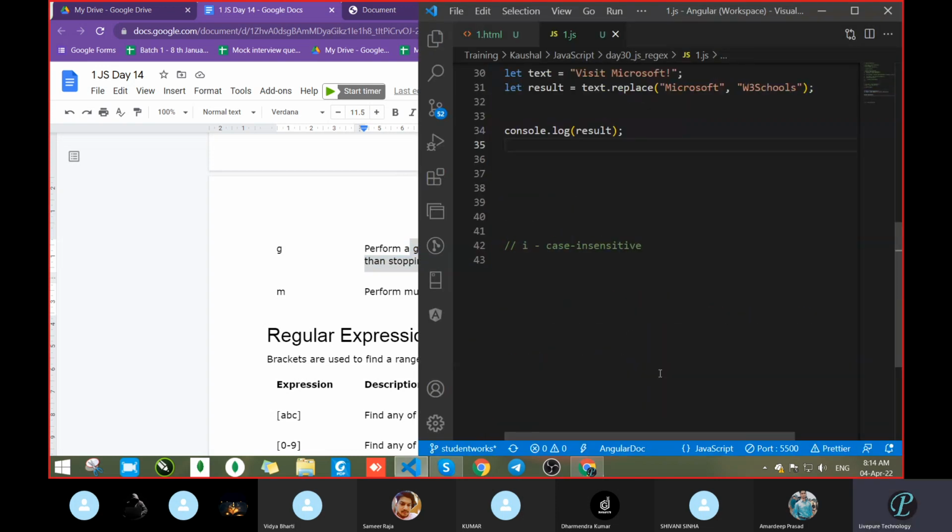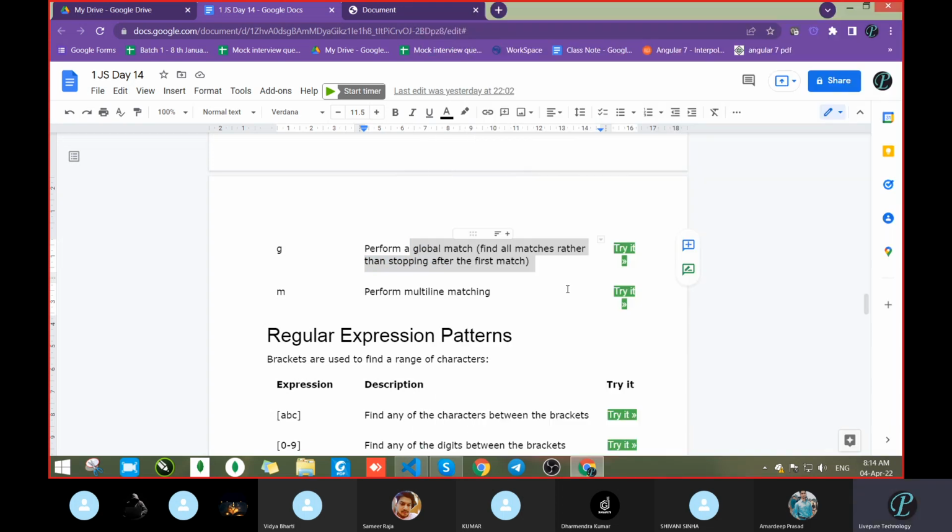/g is for the global match, for finding all the matches completely. /i is for case-insensitive matching. Second, m is for performing multi-line matching.